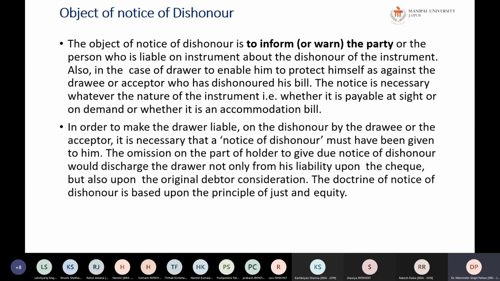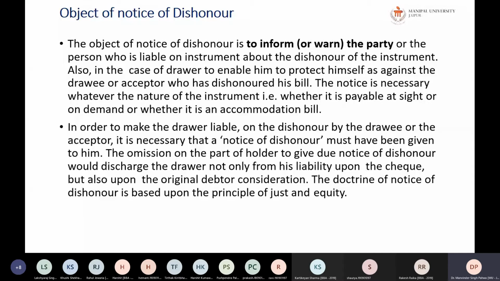Further, in order to make the drawer liable on the dishonor by the drawee or the acceptor, it is necessary that a notice of dishonor must be given. Suppose dishonor has happened and you have not given any notice. It will be assumed that you do not want to take any action because of the dishonor of the bill. So, in order to make the other person liable, you have to inform him and give a notice of dishonor.